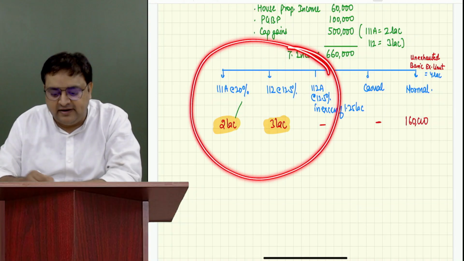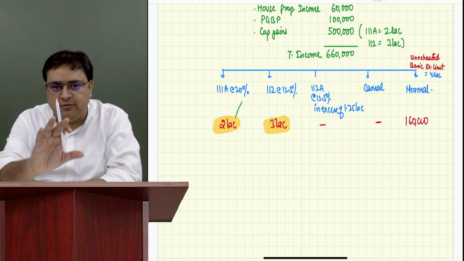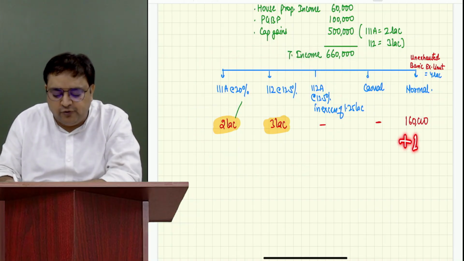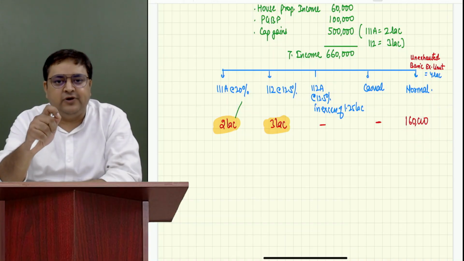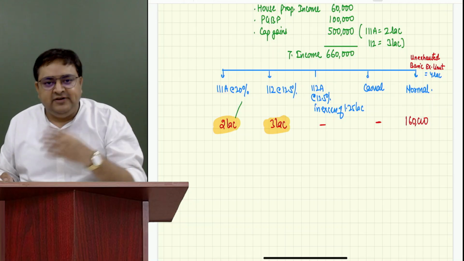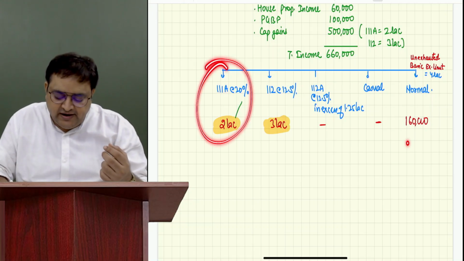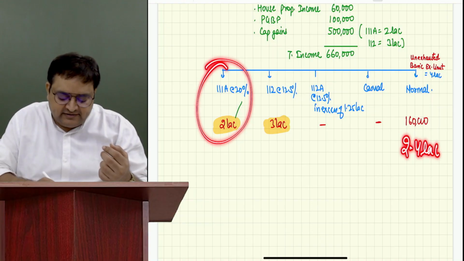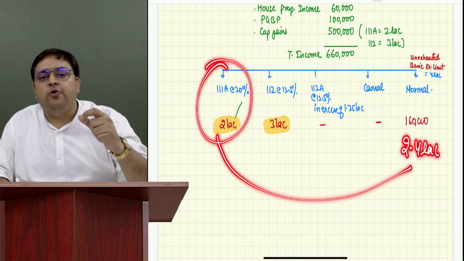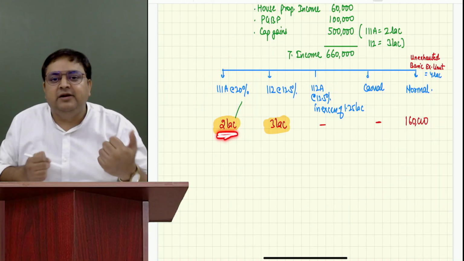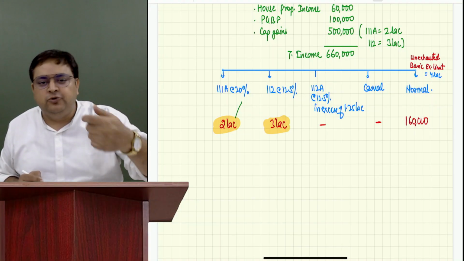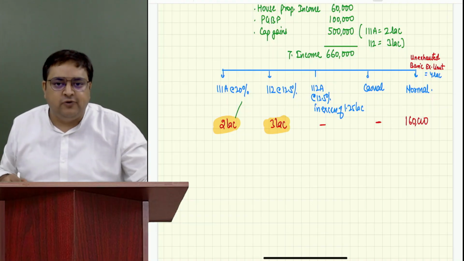Guys, I'm not including casual income. I'll be telling you about this after 5 minutes. So capital gain will help me cover this 2.4 lakh. Whatever the difference, 2.4 lakh, capital gain will help me. First of all, we will take the help of 111A. We say that 111A, we need 2.4 lakh rupees more, please give it to us. 111A will say, okay, I will help you, but I can help you only up to 2 lakh because I have only 2 lakh available with me. We'll say, okay.